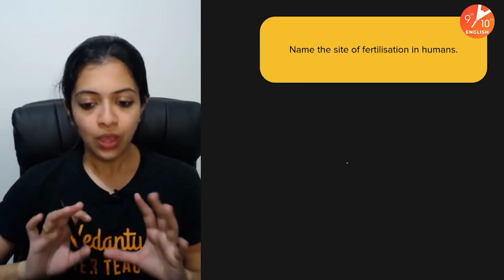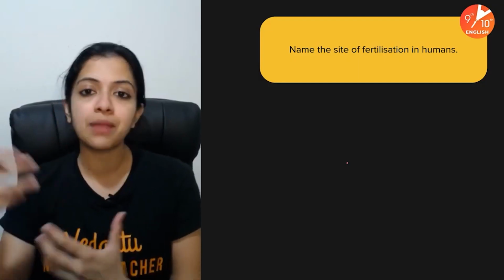Let's get started. The first question is right here for you. Name the site of fertilization in humans. Children, remember this is the VIP series, so we won't be discussing every nook and corner of the chapter. Whatever is related to these questions which we are discussing are focused on topics which are frequently asked. Questions can be asked in different ways as well, but just to give you better insights into important concepts, we started off this particular series.